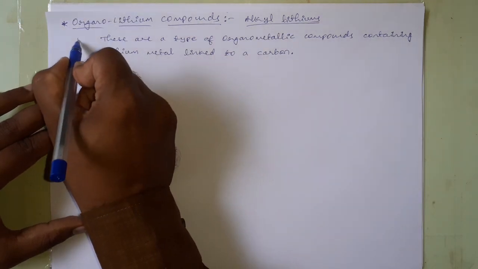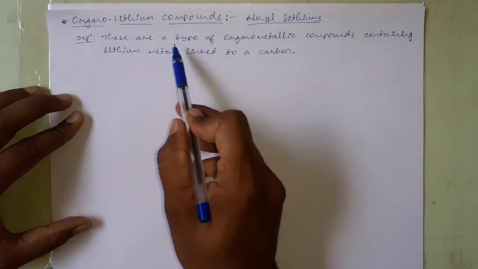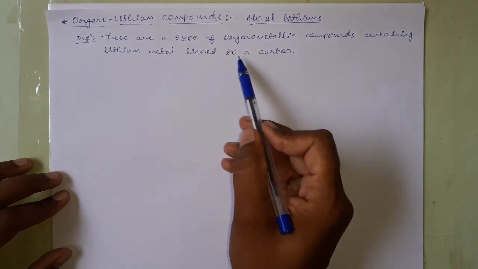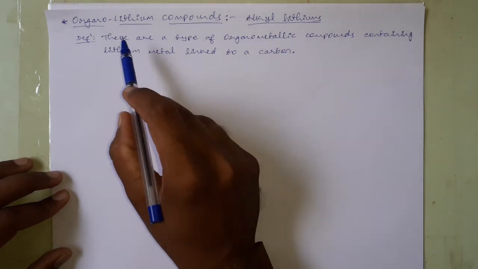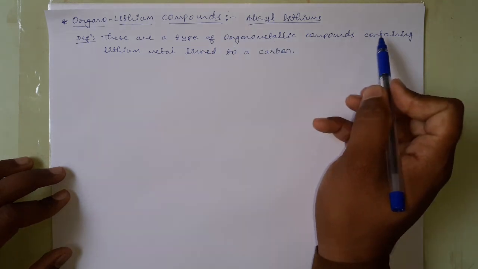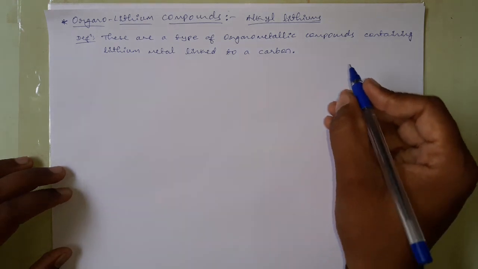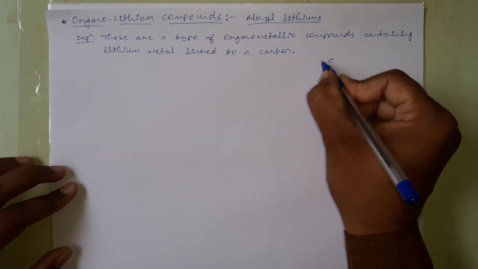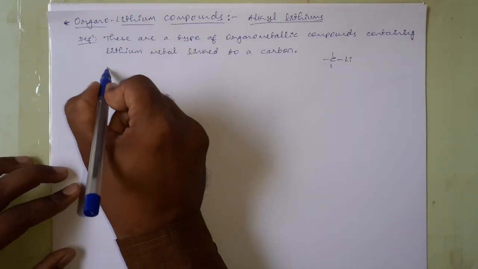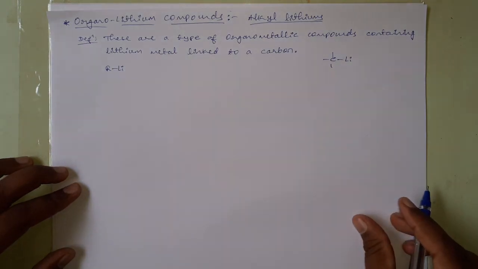And coming to the definition of these organolithium compounds, these are a type of organometallic compounds containing lithium metal linked to a carbon atom. And here I can write the carbon linked to lithium metal, or we can write RLi. This is the general formula for organolithium compounds.